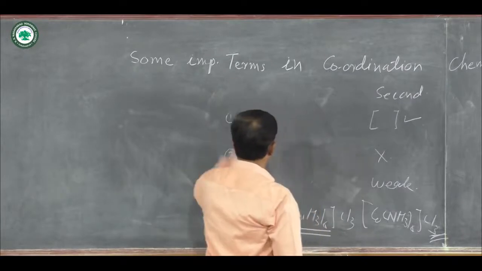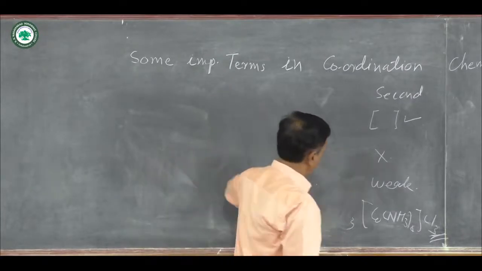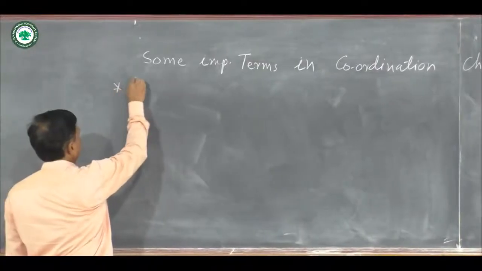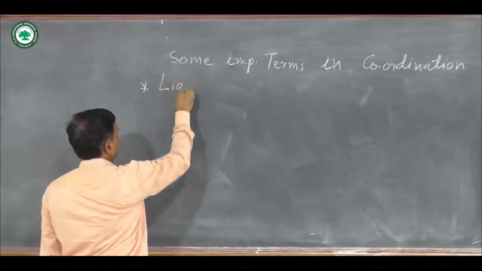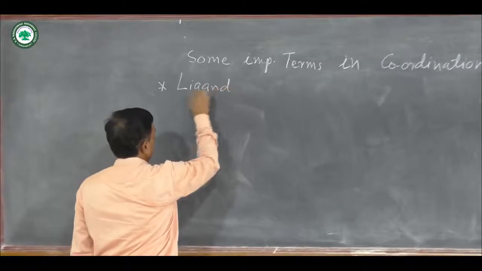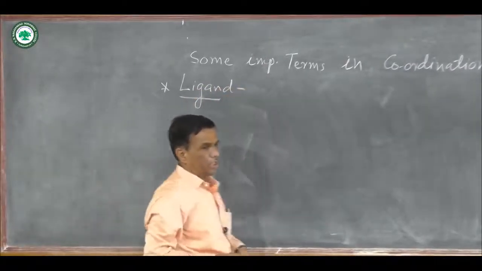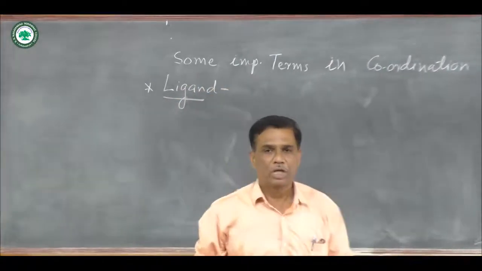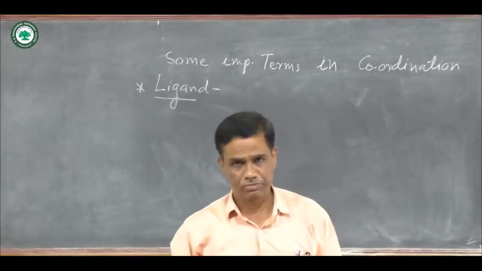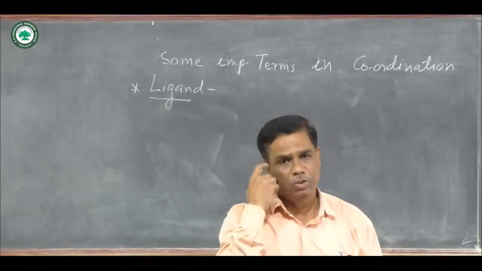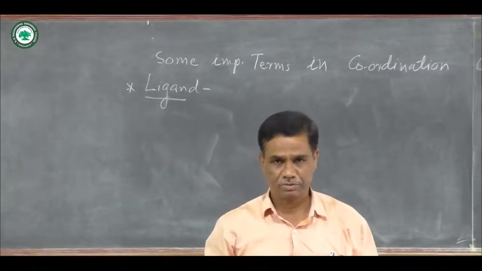Next important point is ligand. Ligand is an electron donor group. It donates lone pair of electrons.